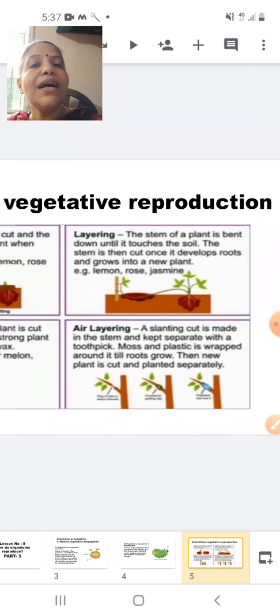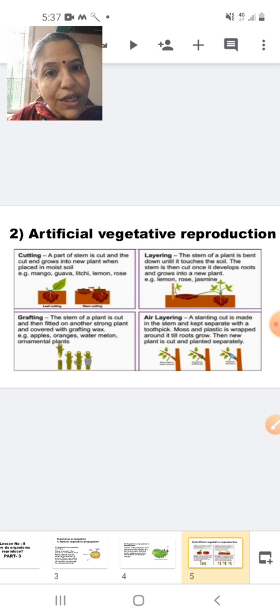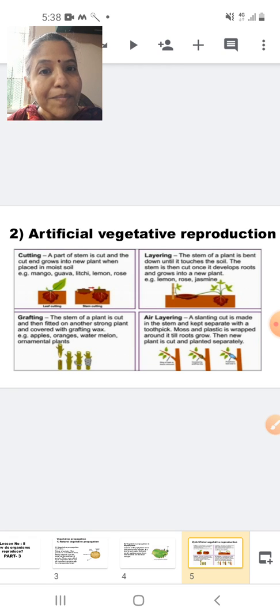So, students, these are the different types of artificial vegetative reproduction. As I told you, this is artificial vegetative reproduction because there is involvement of human beings. So, we have done natural vegetative propagation and artificial vegetative propagation or reproduction. In natural vegetative propagation, we studied propagation with the help of stem and with the help of leaves. Propagation by stem, the example was potato, and propagation by leaves, the example was bryophyllum.